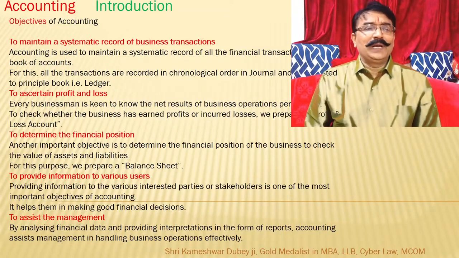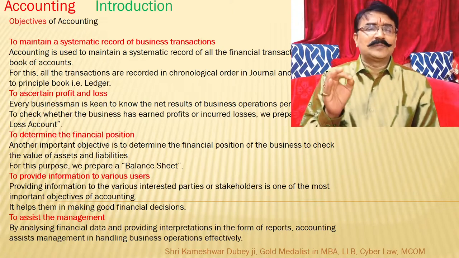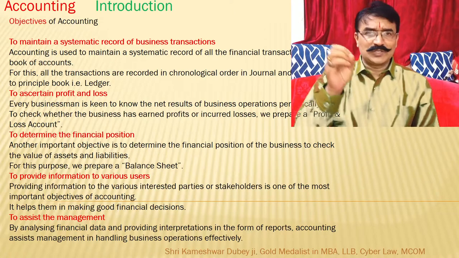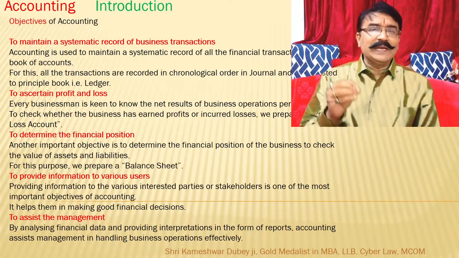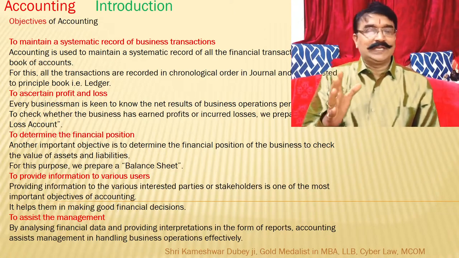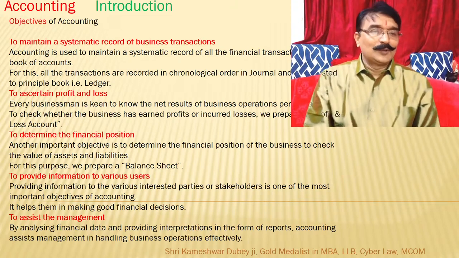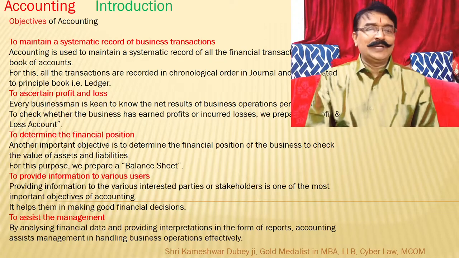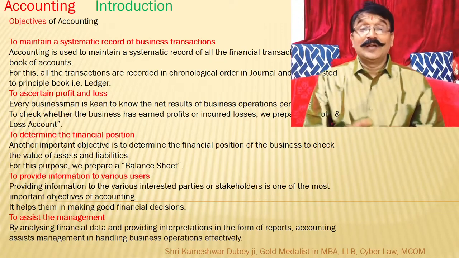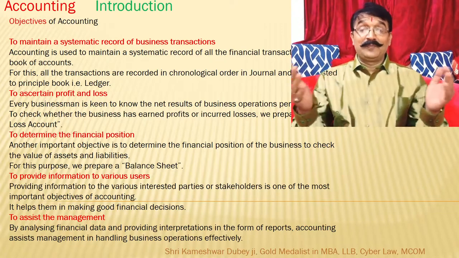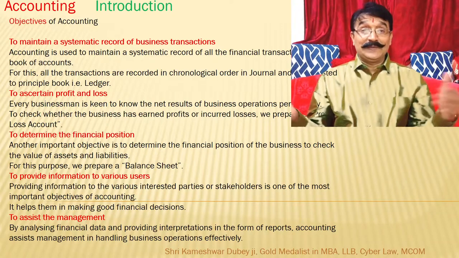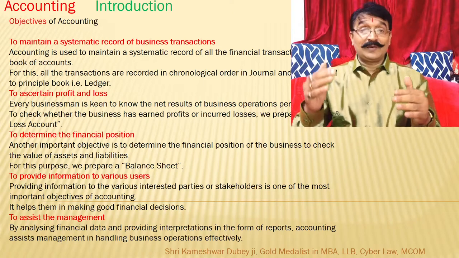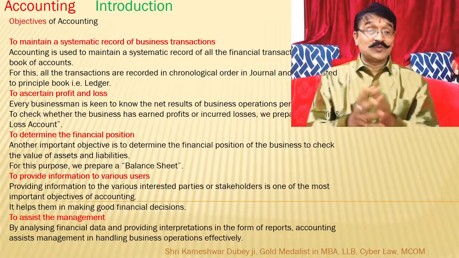Objectives are to maintain a systematic record of the business transactions. Business transactions involve so much capital, so systematic recording is required. Next is to ascertain the loss or profit. Then to determine the financial position, whether the company is running in profit or in loss. If in profit, how much profit? If in loss, how much loss? What else can be done? So that has to be ascertained.